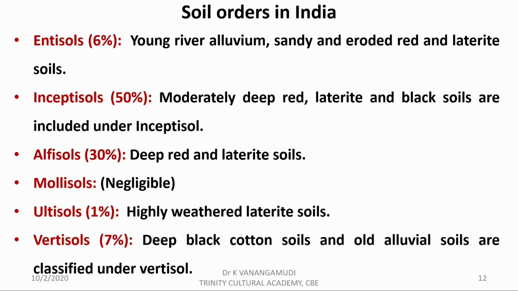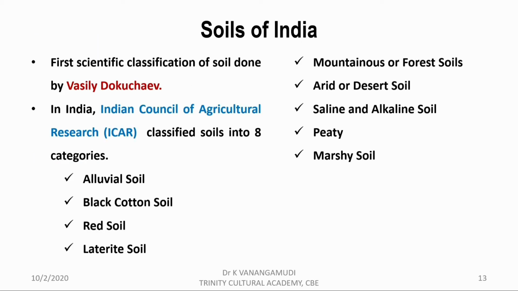Alfisol distributed about 30%, the second highest distributing order. Mollisol is in negligible percentage. Ultisol is about 1% and finally vertisol, which is about 7% and are mostly deep black cotton soil and old alluvial soil. Friends, let us now discuss the soils of India.